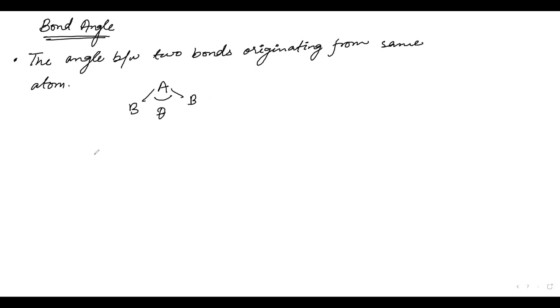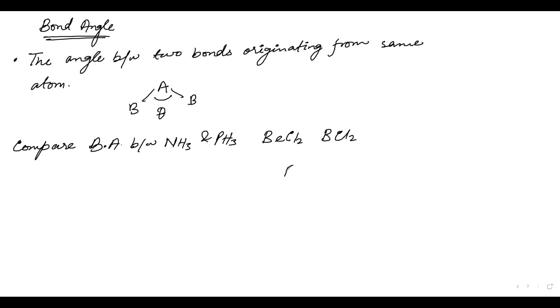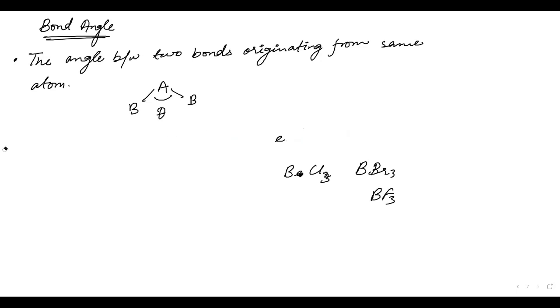But in questions, what will you have? In questions, you will have: compare the bond angle between NH3 and PH3. Compare bond angle between BeCl2 and BCl2. Compare bond angle between BeCl2, let me take BCl3, BBr3, BF3. This type of question comes in examination. So how to deal with these questions and what are the steps that you need to follow?